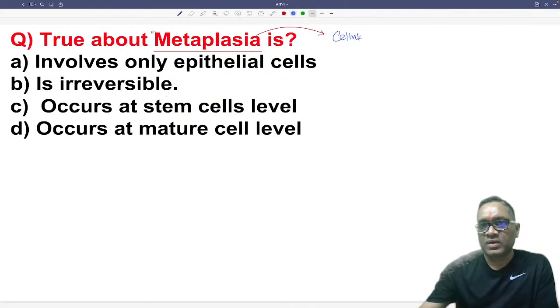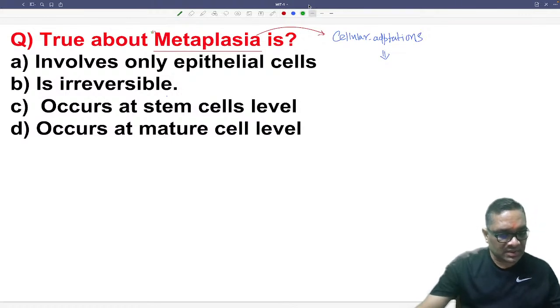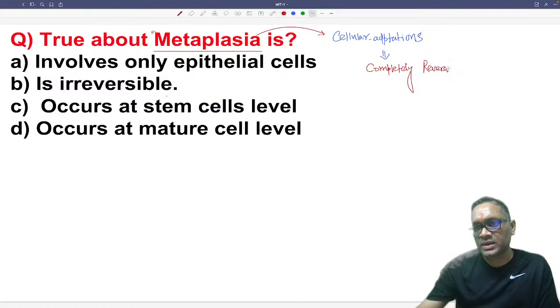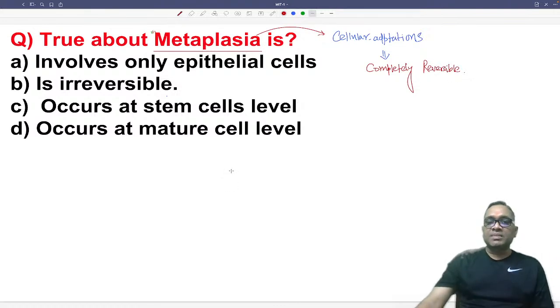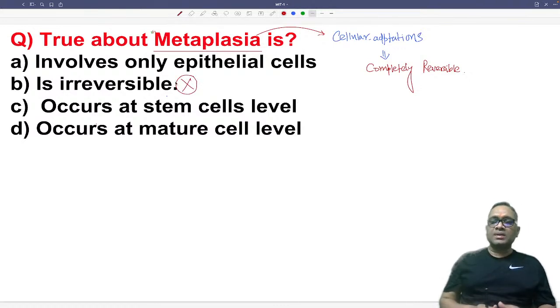All the cellular adaptations are reversible or irreversible? All the cellular adaptations are completely reversible. This is a very, very important point, right? So this will be a completely reversible process. That is what we have to remember, that metaplasia is reversible. So this B option is not the correct answer. You now understand why I'm saying so, because metaplasia is a completely reversible condition and an example of cellular adaptation.